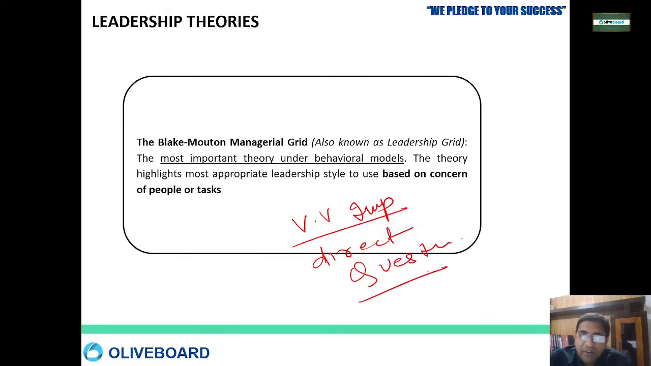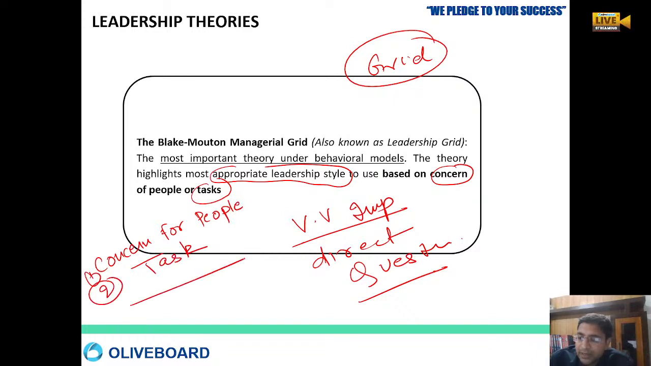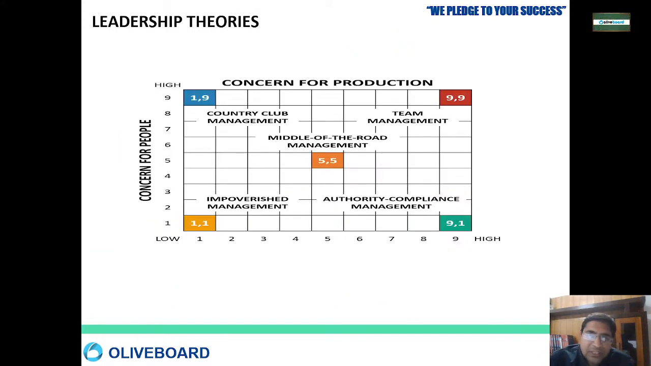So here they have made a grid showing what type of leadership style is followed at which point. Appropriate leadership styles are based on the concern for people and task. These two things are being made into a grid, and that we are going to discuss. So this is the Blake Mouton managerial grid.